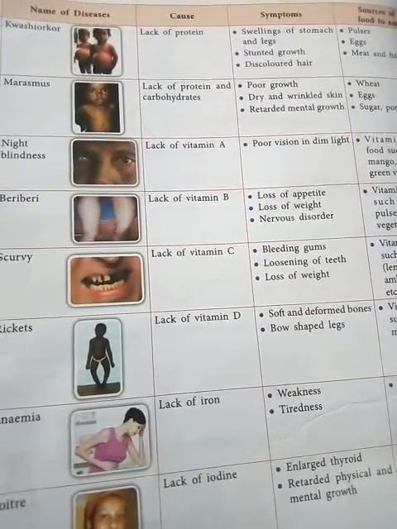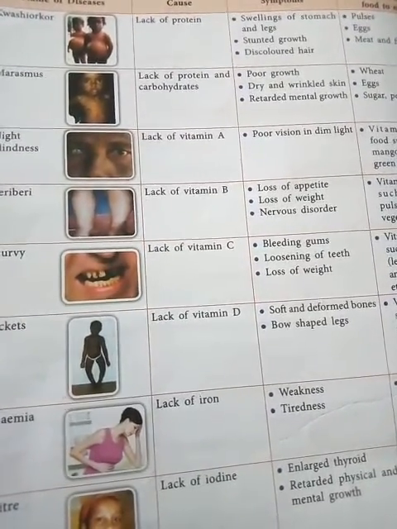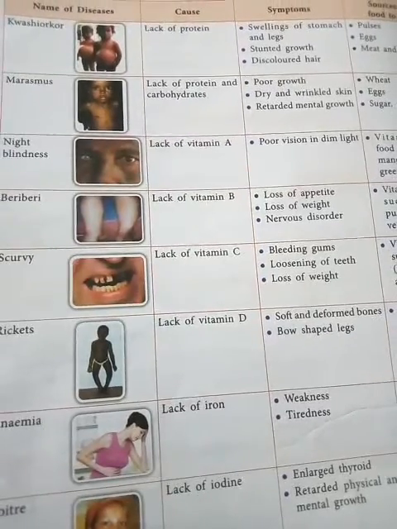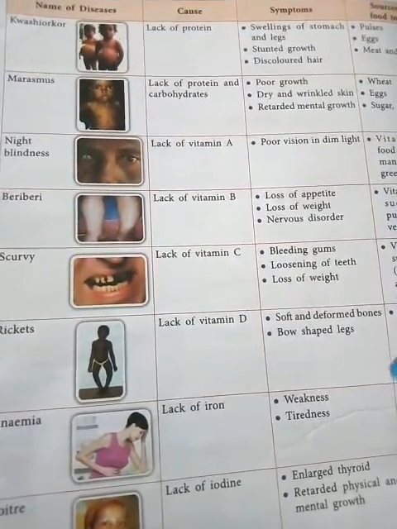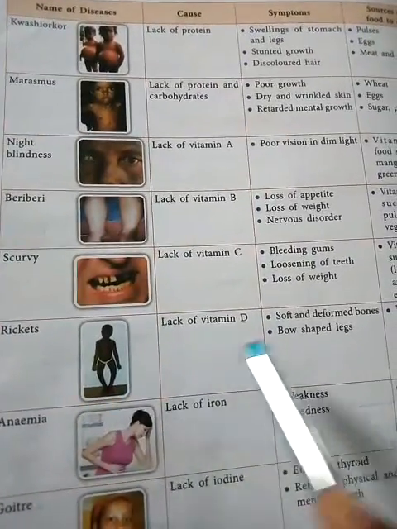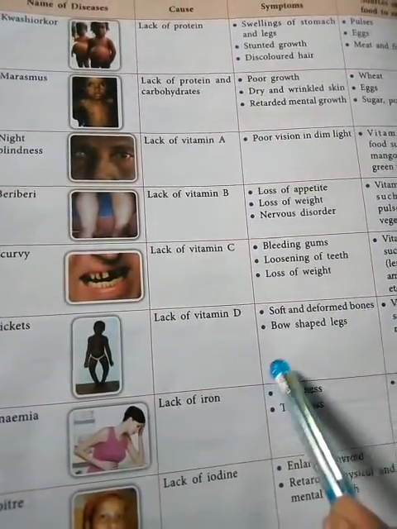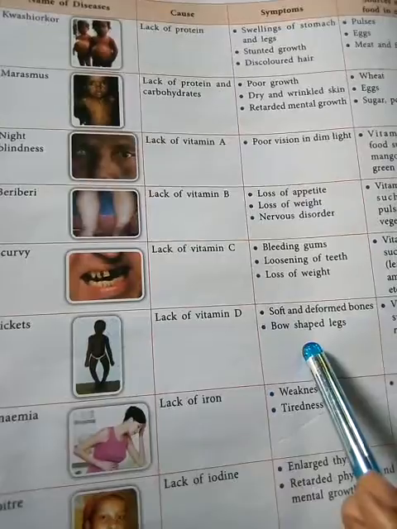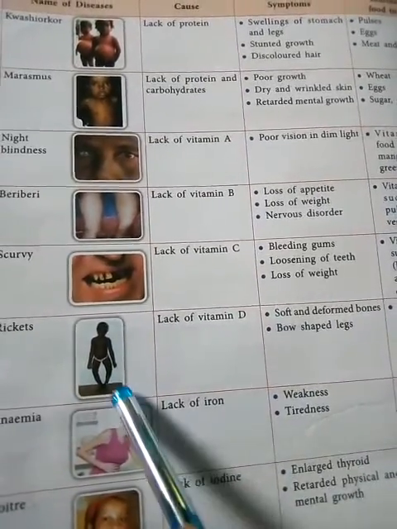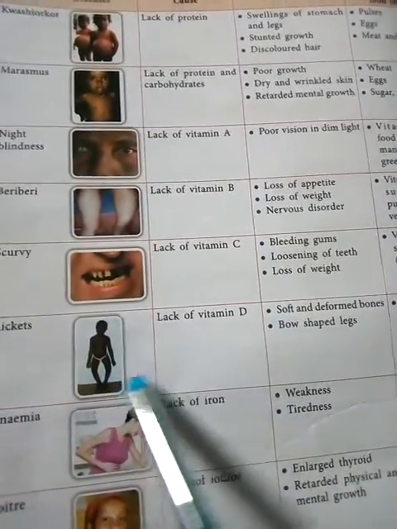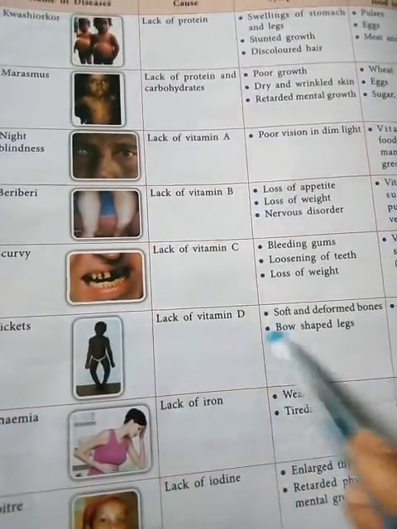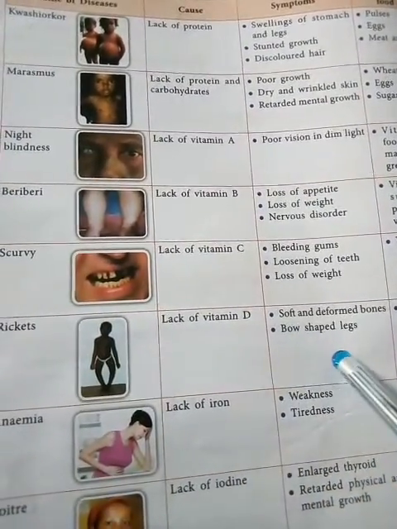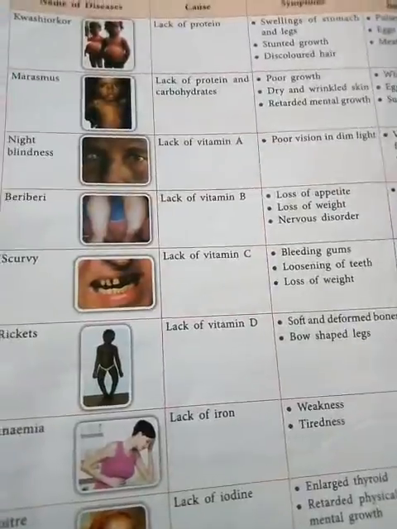Their bones are very soft. Generally bones should be strong, but in rickets the bones are soft, and that's why the shape of the legs changes. As their growth increases, due to the weight their legs are bent.